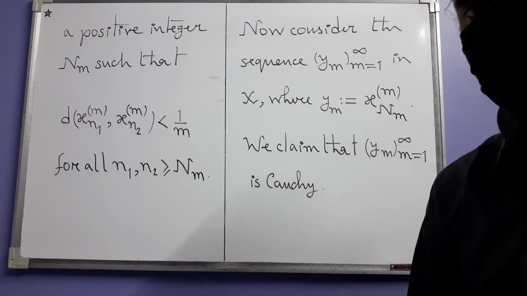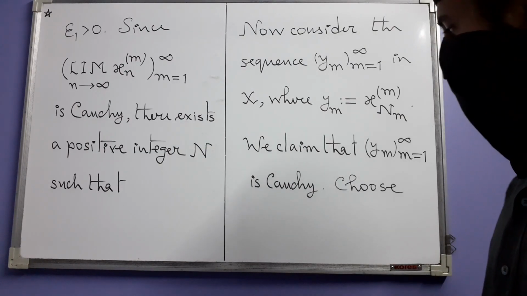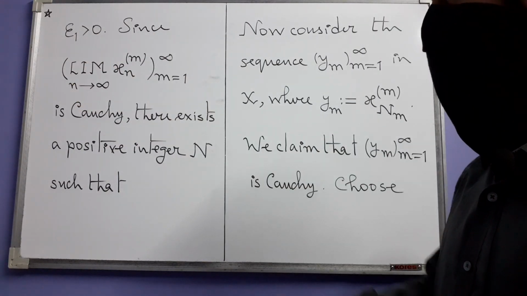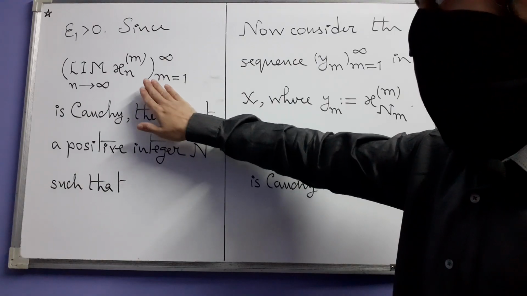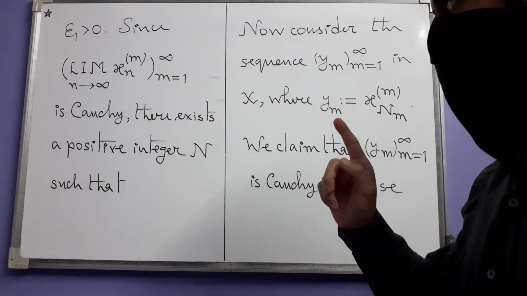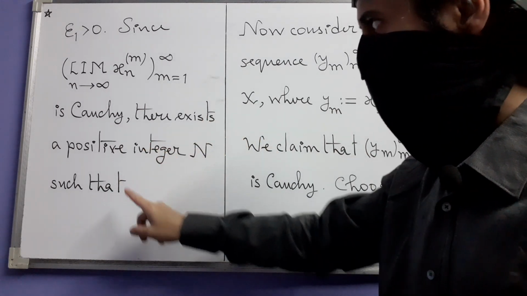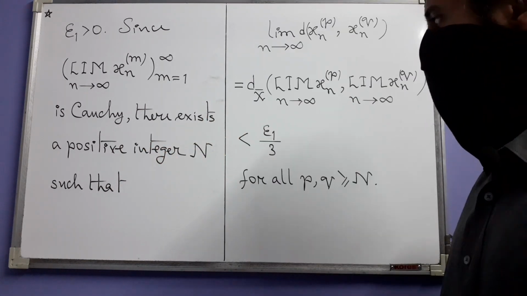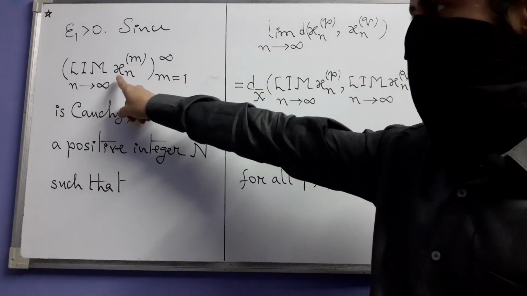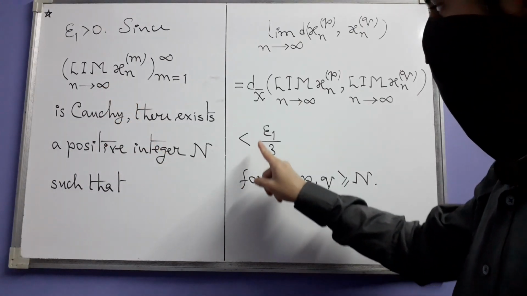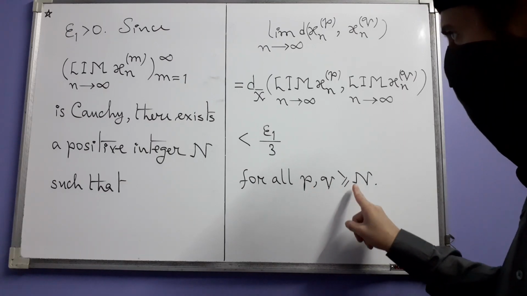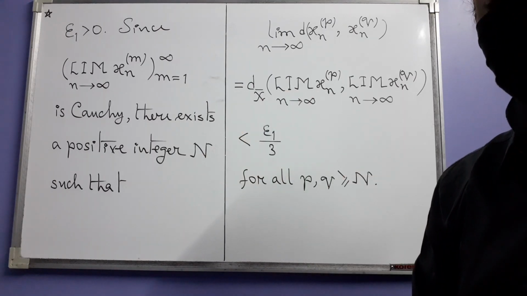Let's first prove that. To show that, we choose a positive real number epsilon 1. And now we recall our hypothesis that this is a Cauchy sequence in x bar. Because of this fact, there exists a positive integer n such that the distance between the pth term and the qth term of this sequence of formal limits is less than epsilon 1 divided by 3 for all p and q greater than or equal to that positive integer n.